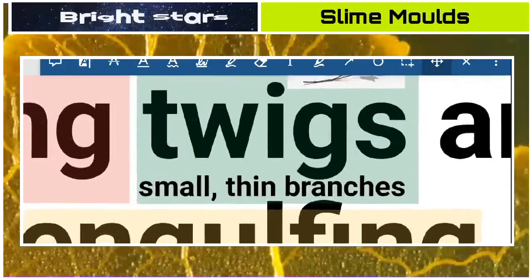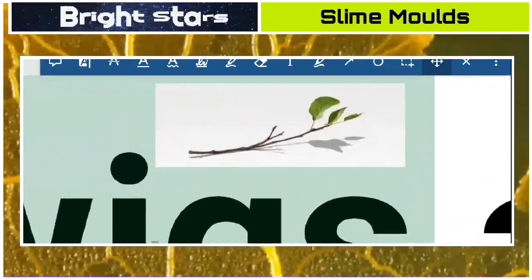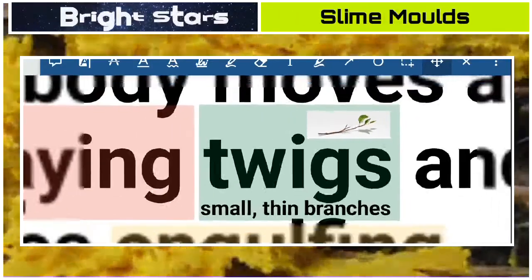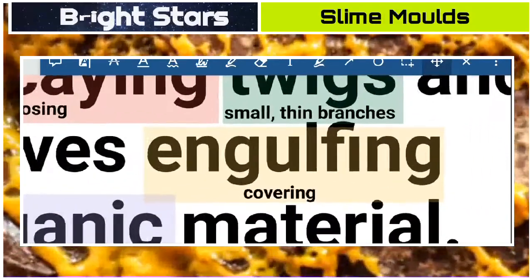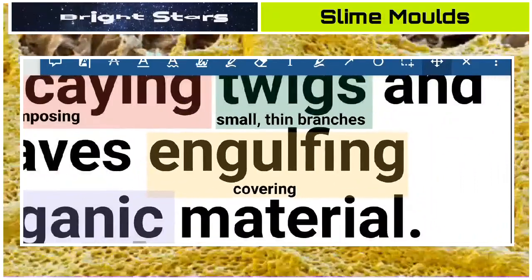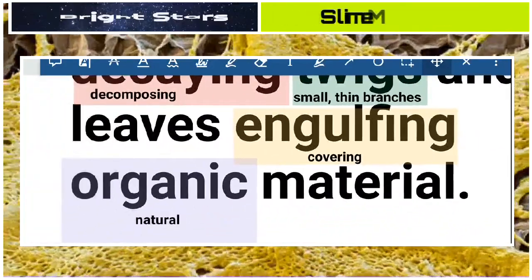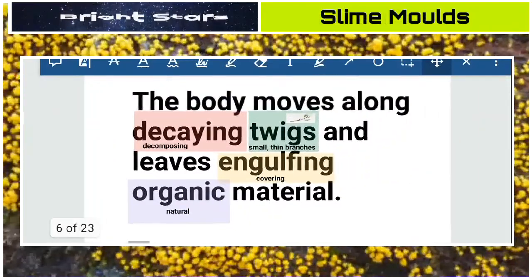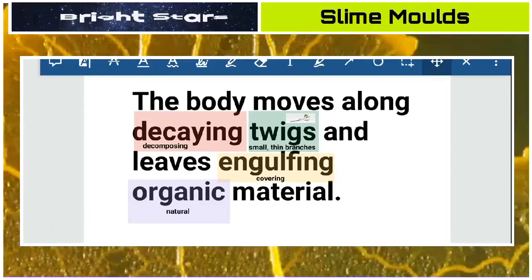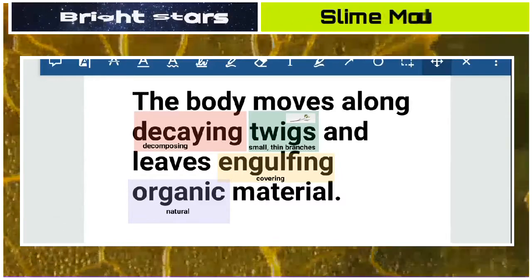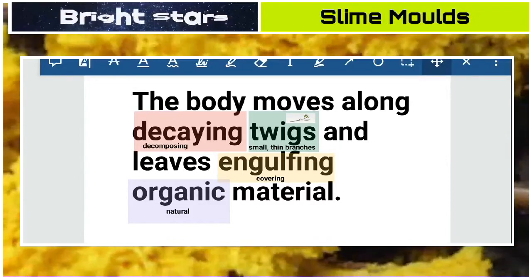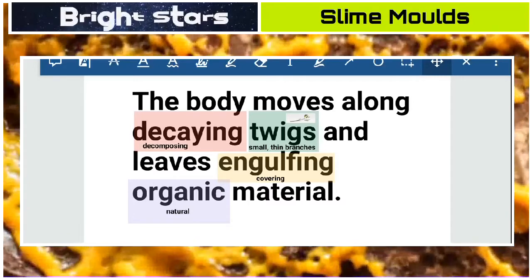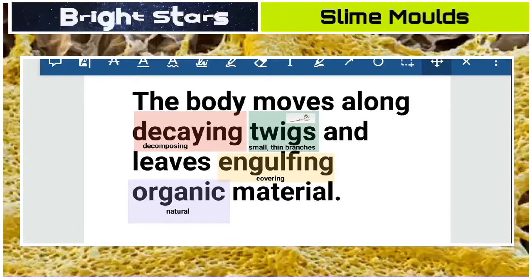Twigs means small thin branches, which are drying and decaying. They feed on this kind of material. Engulfing means covering. Organic means natural. So slime molds move along decaying twigs, decomposing small branches and leaves, covering and surrounding organic material or natural substances. That's why they are called saprophytes.